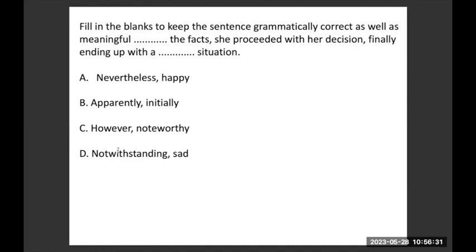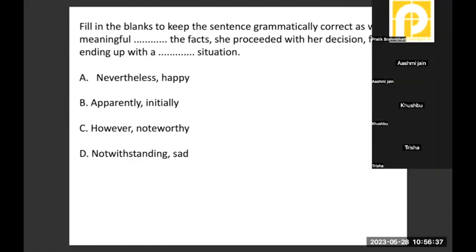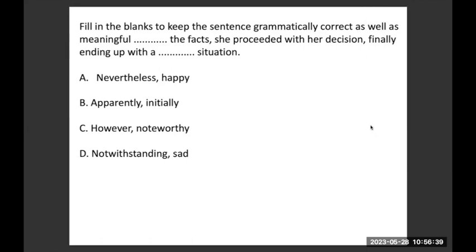Irrespective. Okay, so few people are writing, but okay, Manush, I don't get it. Mira, you need to mute yourself. Yeah, thanks. I want to ask one question.